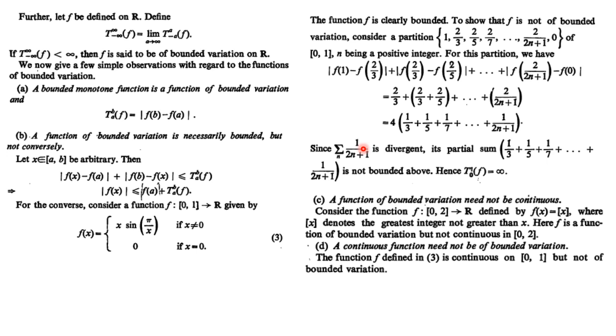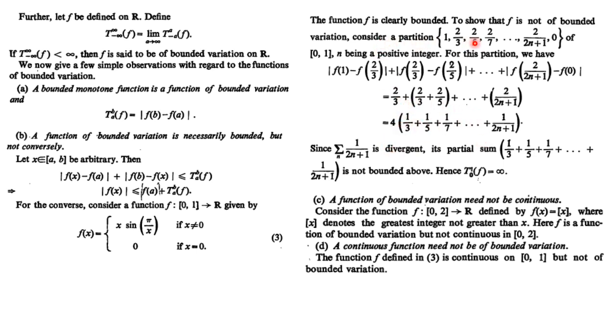So when you substitute the limits, it is infinite. So clearly this series is divergent. So then clearly its partial sum is not bounded above. The partial sum is not finite. So this is infinite, right?